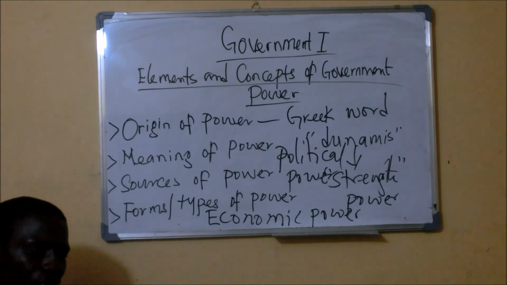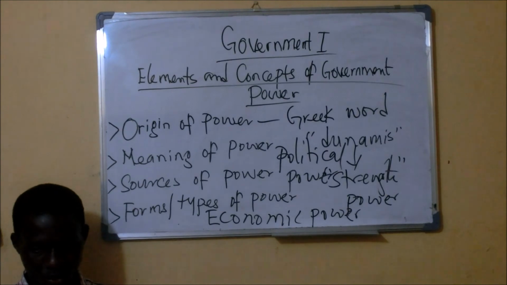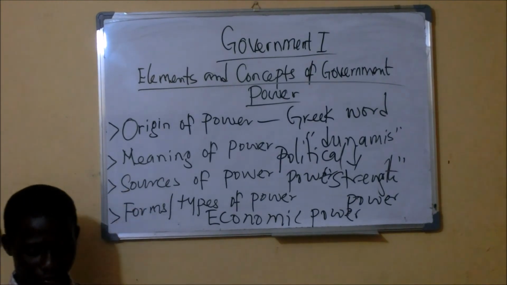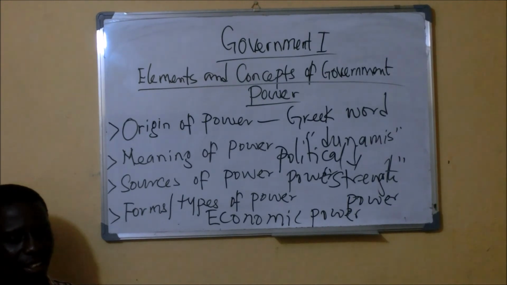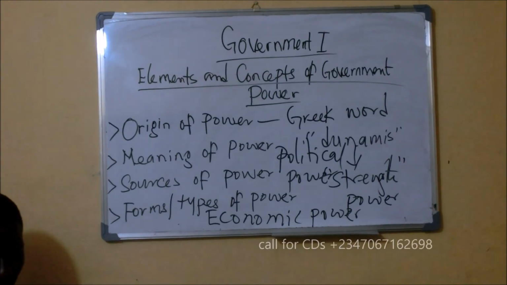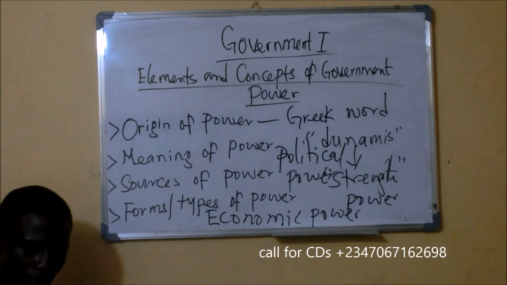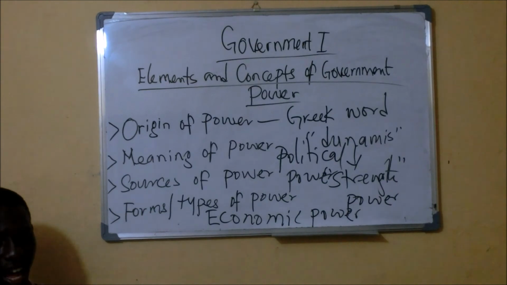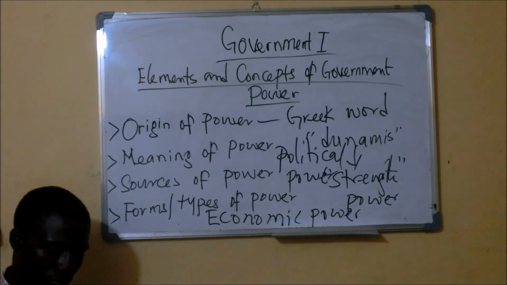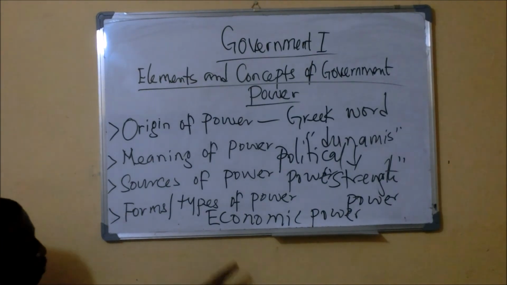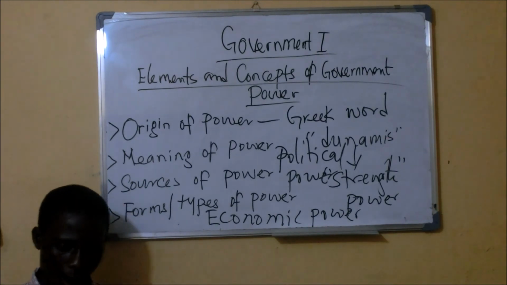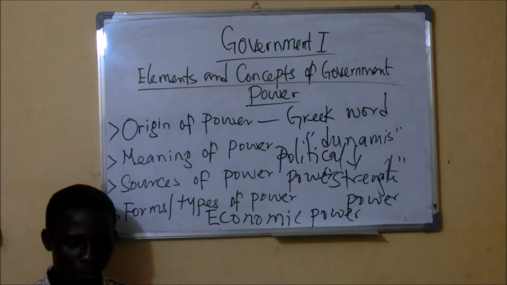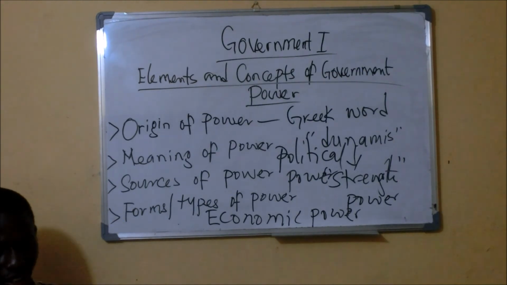Then we also have hereditary power. It is also known as traditional power. The power that the traditional rulers, such as kings or queens or chiefs in our African society, possess is what is referred to as traditional power. So these are some of the types of power that we have.